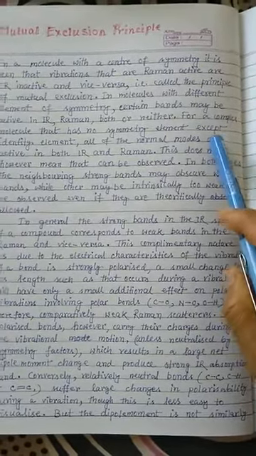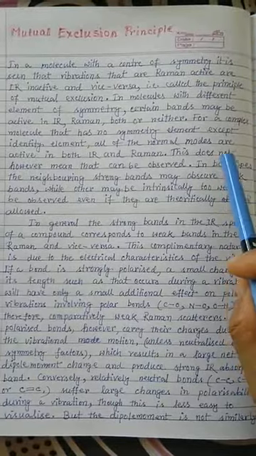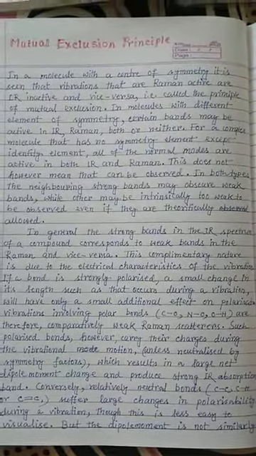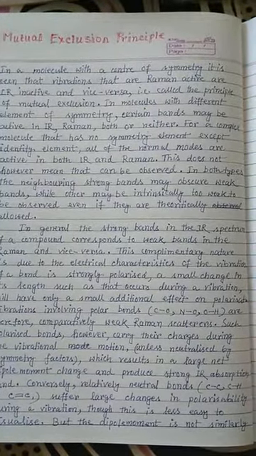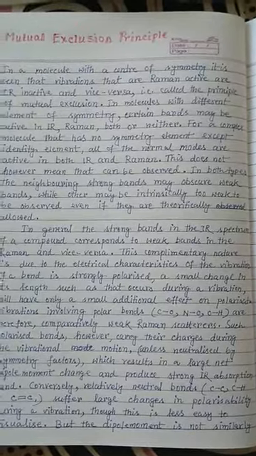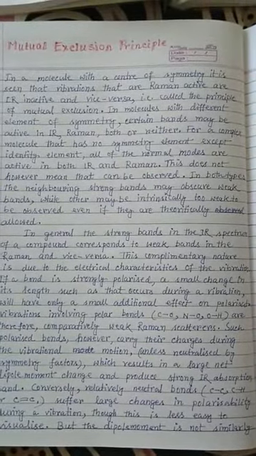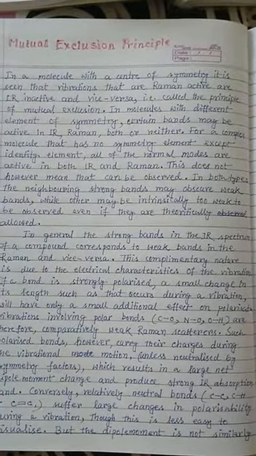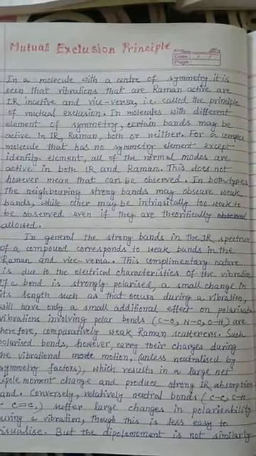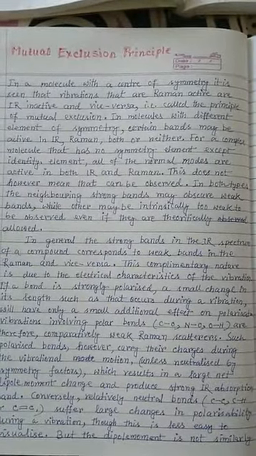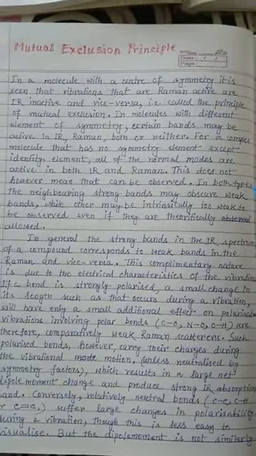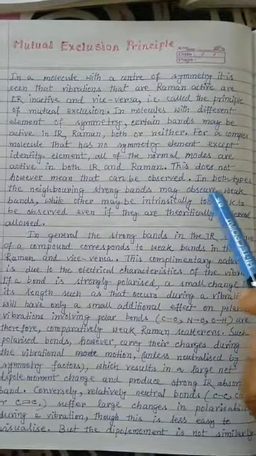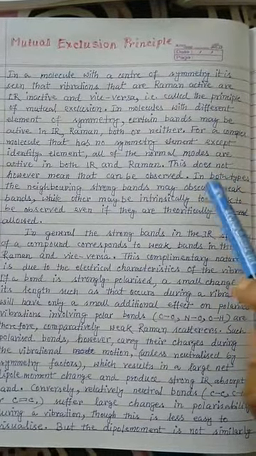So for a complex molecule that has no symmetry elements, take a very asymmetric molecule which doesn't contain any kind of symmetry element, for example HCN. It doesn't have any regular symmetry. This type of molecule only has the identity element, meaning if you rotate it 360 degrees, only the same configuration will appear. So for a complex molecule that has no symmetry elements except the identity element, all of the normal modes are active in both IR and Raman.